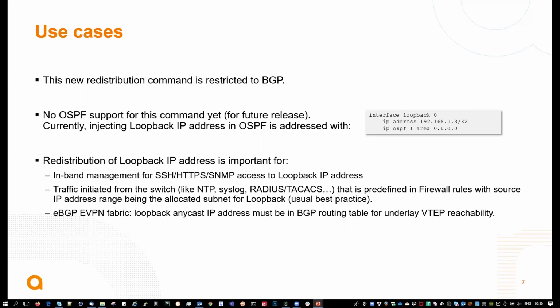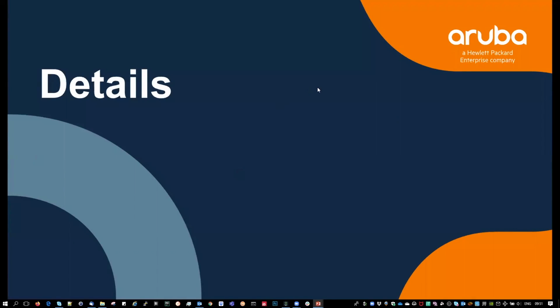So probably in a large enterprise network, you will have some firewall rules that will define predefined rules for the allocated subnet for loopback. And so typically, those security aspects are important as well, where the loopbacks are permitted in those rules. And then obviously EVPN fabric, where you've got loopback anycast IP address for the reachability of the VTEP that is needed.